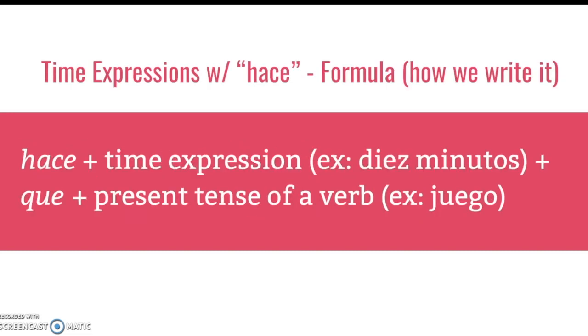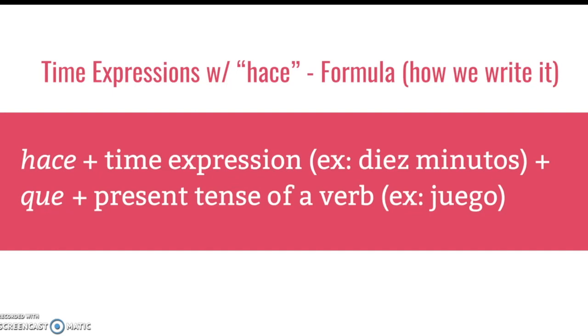Now, how do we put this together? I think one of the easiest ways is to treat it like a formula. You have these 4 different pieces that you want to keep track of, and these will help you build your expression. There's 4 parts, and 2 of them will stay the same no matter what. And then the other 2 parts, you have to figure out what you want to say to make it work and make it accurate. We'll start our sentence with Hace. That's not going to change. And it can loosely translate into it's been.